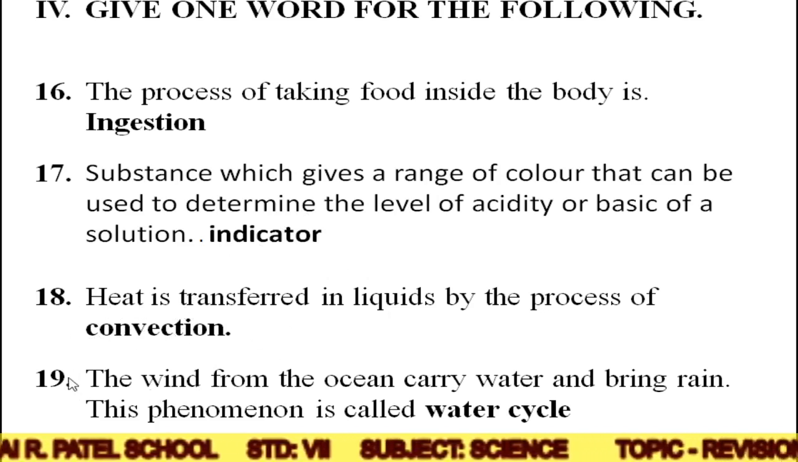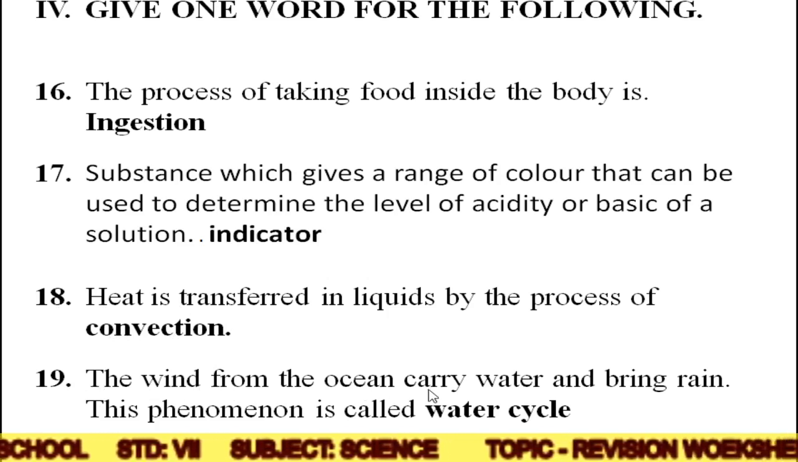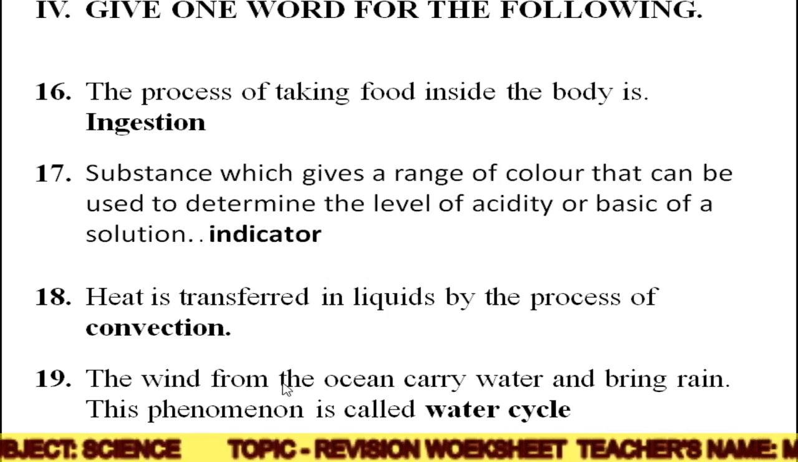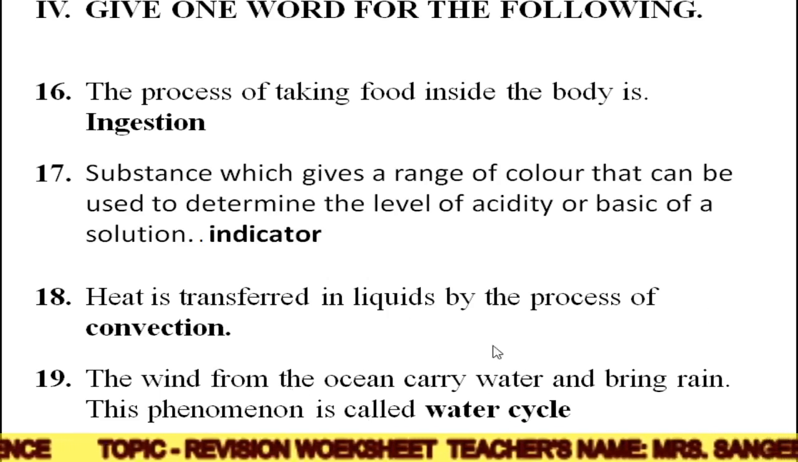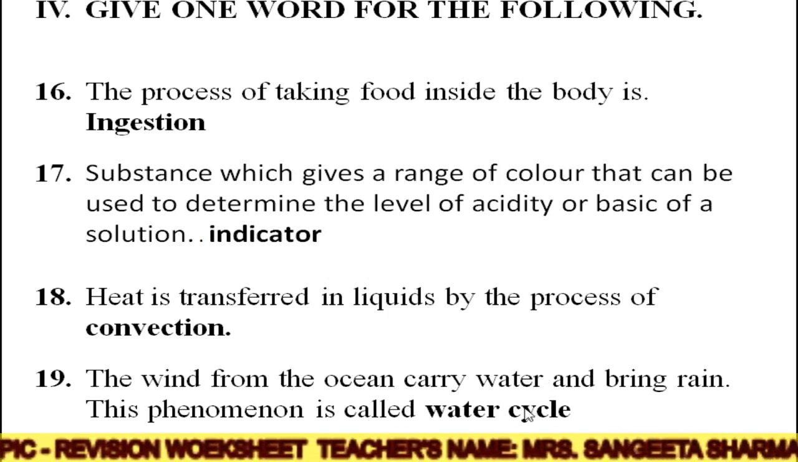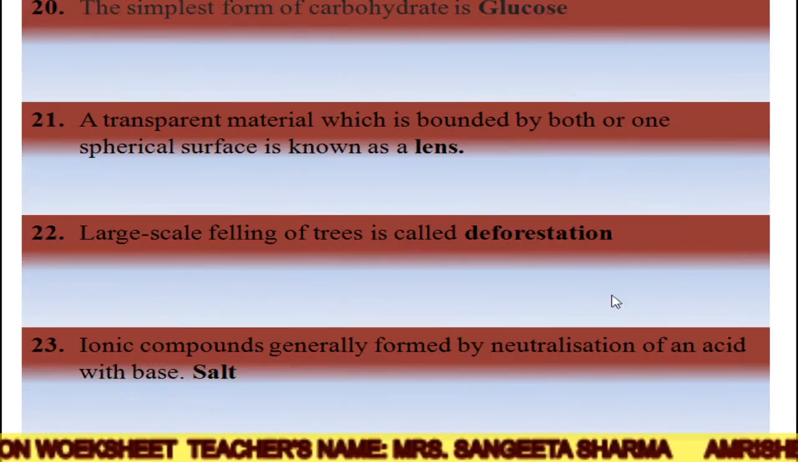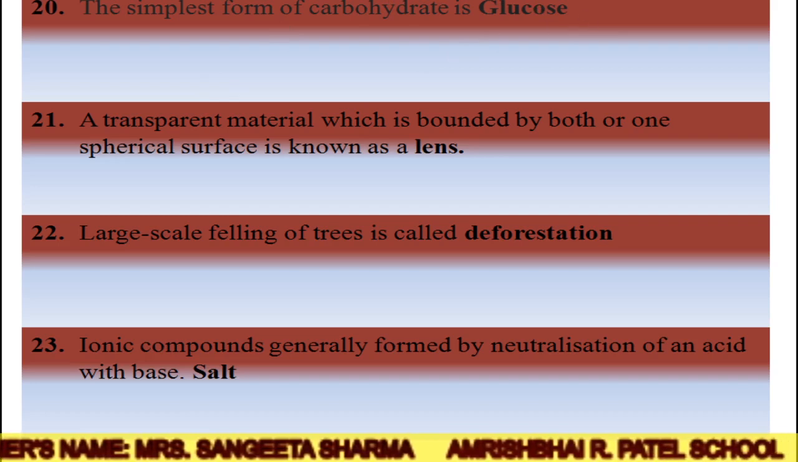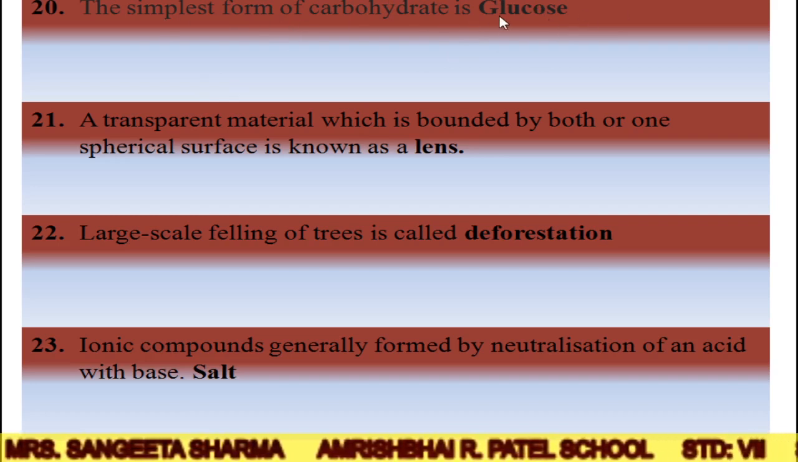Okay. Now the next is the wind from the ocean carries water and brings rain. This phenomenon is known as the water cycle. So what are we calling it? We are calling it the water cycle. Now the next question is the simplest form of carbohydrate, that is glucose. You all should remember this. Glucose is the simplest form of carbohydrate.